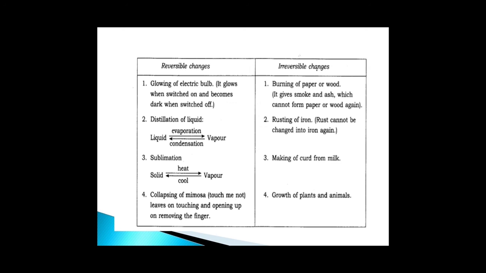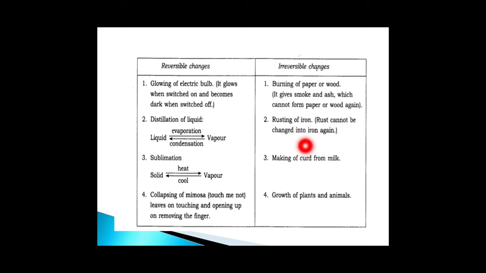Burning of paper or wood is an example of irreversible change. Distillation of liquid, liquid evaporation, condensation. These are examples of reversible changes. During evaporation and condensation, you are just altering the state of the substance without altering the composition. So these two changes are examples of reversible changes.